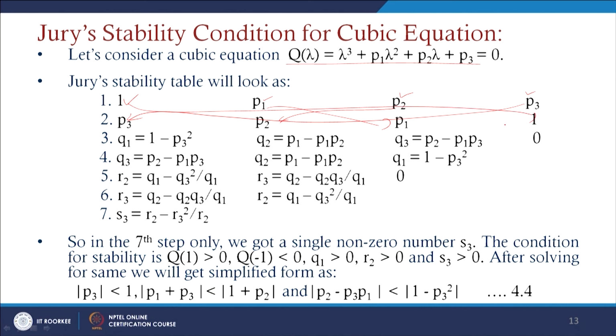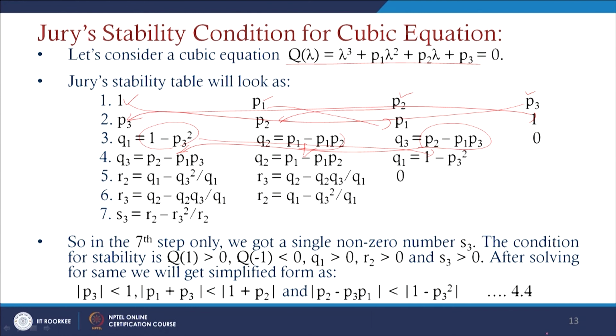Then we take the difference by multiplying, so you will have 1 minus p3 into p3, which is 1 minus p3 square. Similarly, p1 minus p1 p2, so this can be written as p2 minus p1 p3. In the reverse form, this goes here, this goes here, and this goes here.